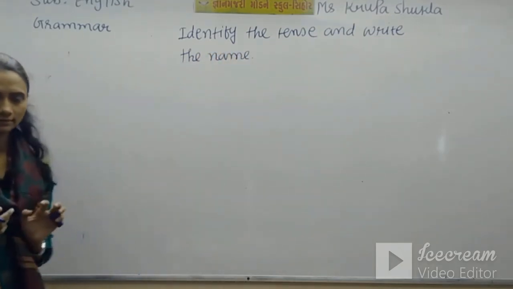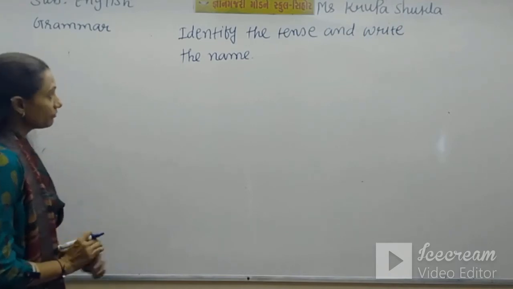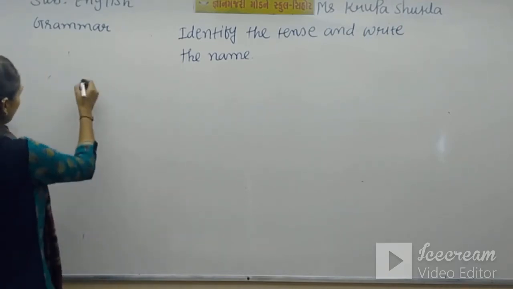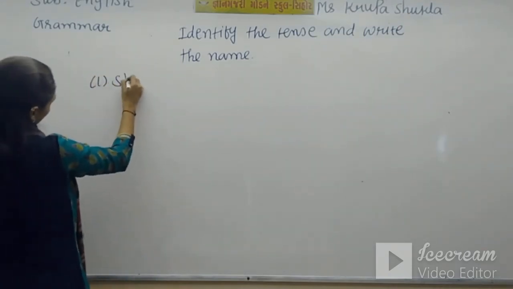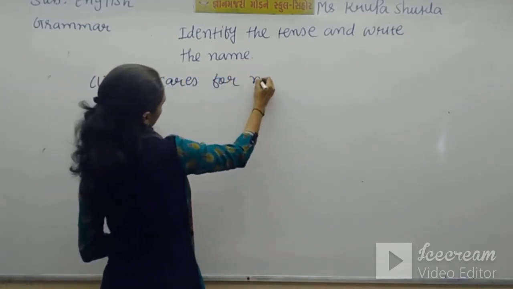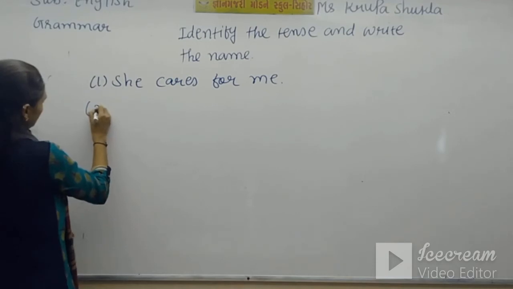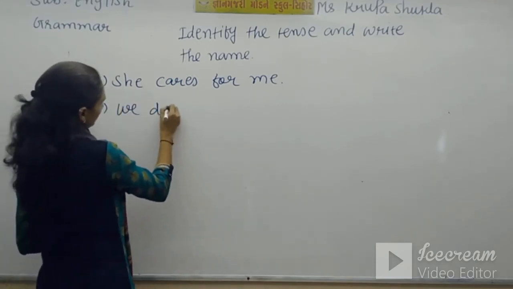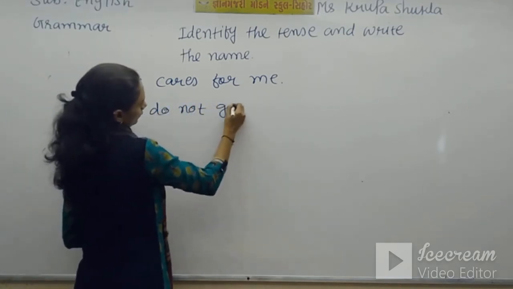So you just have to focus on the verb for identifying the tense. Your first sentence is, she cares for me. Second is, we do not go there.